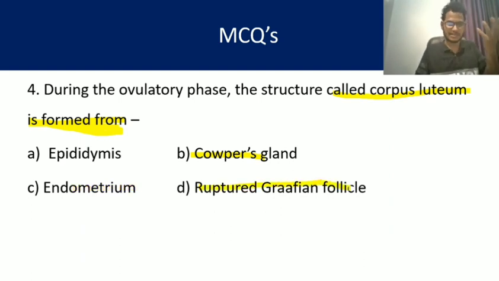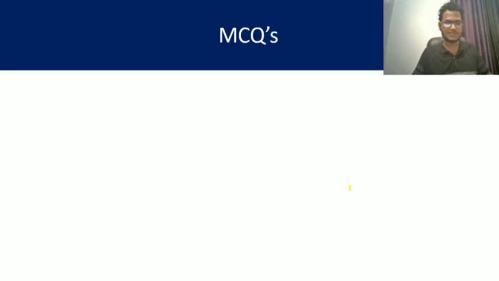So the answer is very easy, that is ruptured Graafian follicle. After the maturation of the Graafian follicle, it gets ruptured, and after the rupture the ovum comes out, and the ruptured Graafian follicle is converted into a structure called corpus luteum. So answer is D.